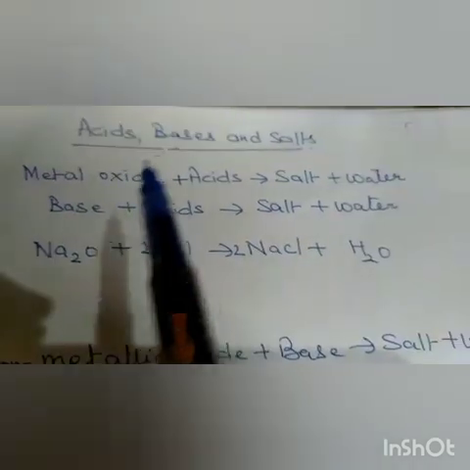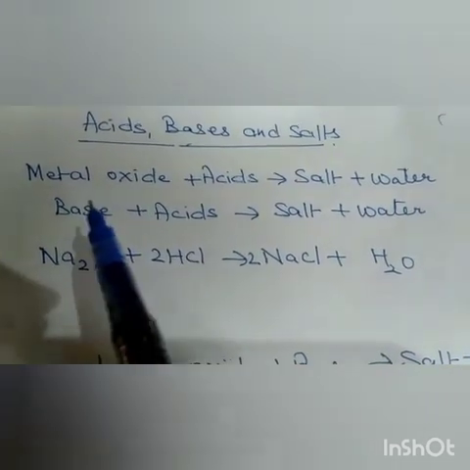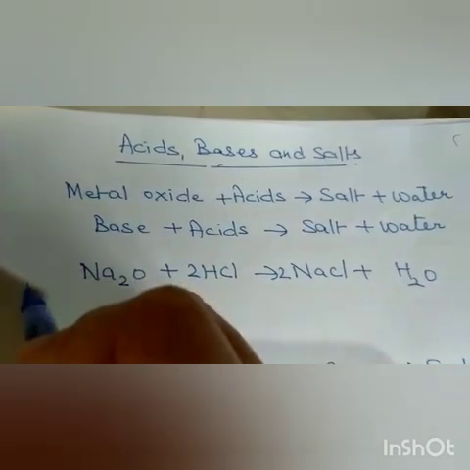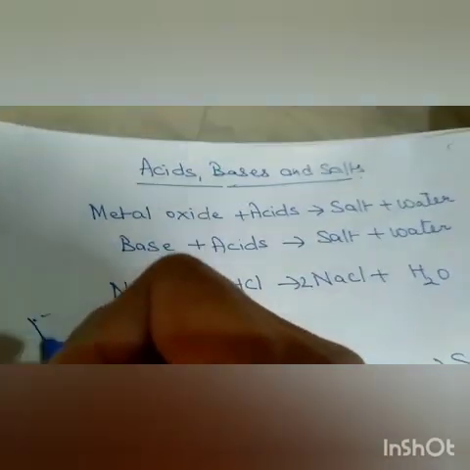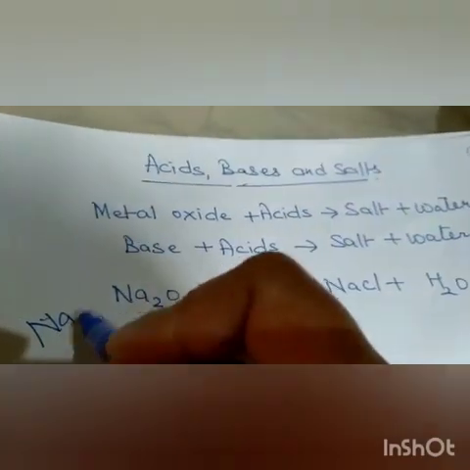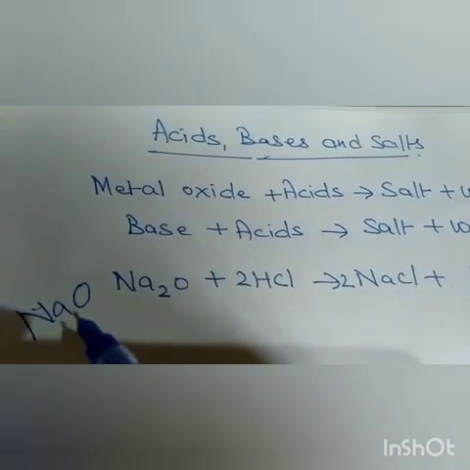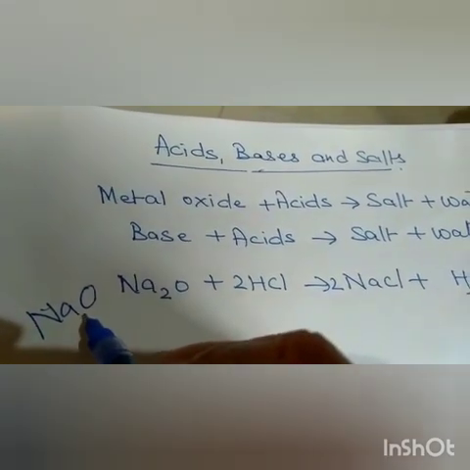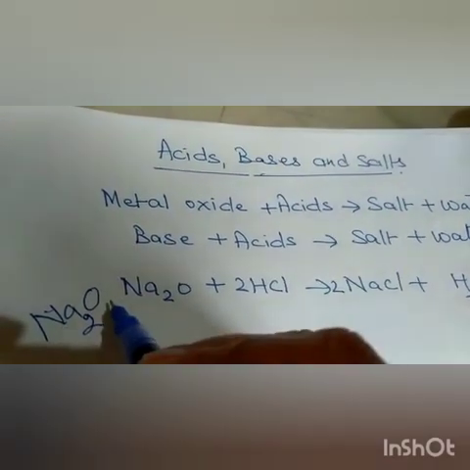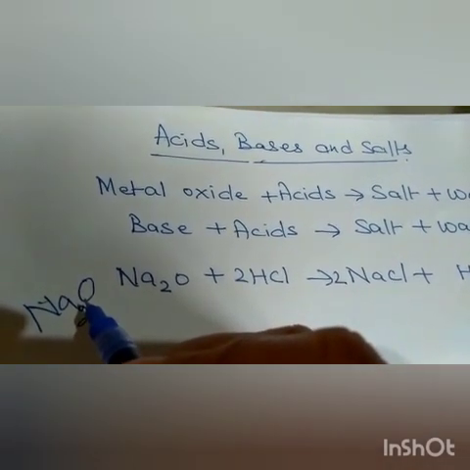Okay, now children, the first thing which you have to remember is that metal oxides behave as bases. First of all, what is a metal oxide? Let us see. This is sodium metal oxide, but this is not the correct formula. First, we have to write the valencies. Valency of oxygen is 2 and sodium is 1. So Na2O is a metal oxide which is named sodium oxide.